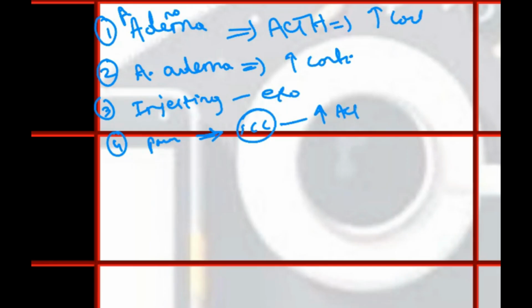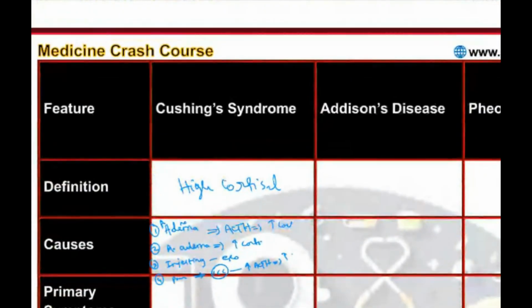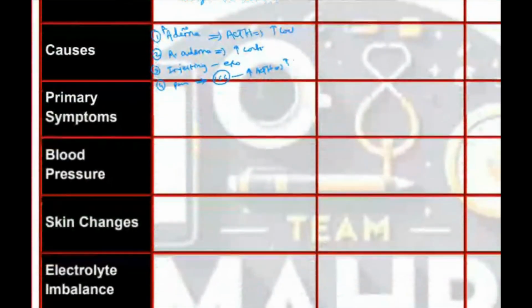That ACTH will increase the cortisol levels. So these are the main four causes for Cushing syndrome. It is a clinical syndrome in which cortisol levels remain high. We are going very slow because we don't want you to confuse between these topics.